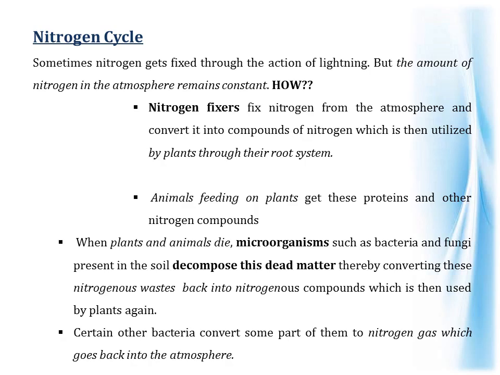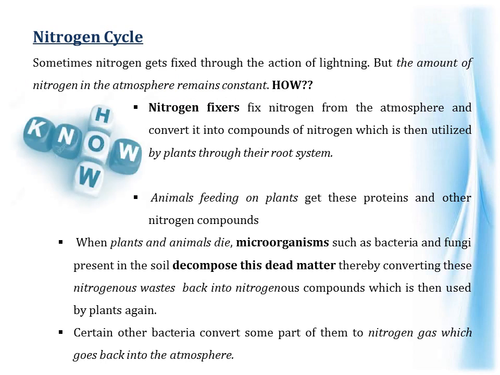So even though the nitrogen is fixed through lightning or through nitrogen fixers, the amount of nitrogen in the atmosphere always remains constant. How is that possible? The nitrogen fixers fix the nitrogen from the atmosphere and convert it into compounds of nitrogen, which is then utilized by plants through their root system.